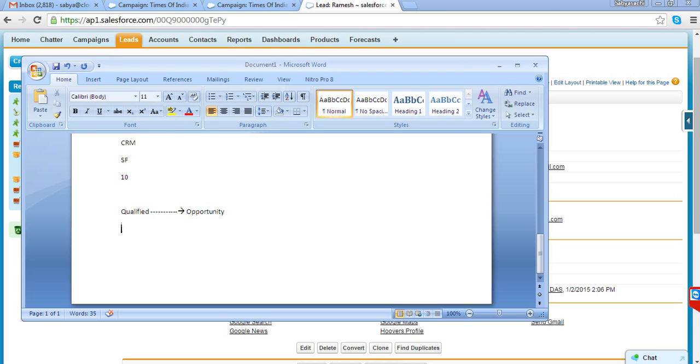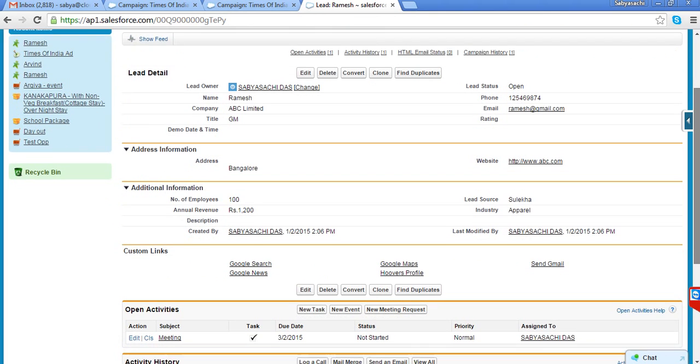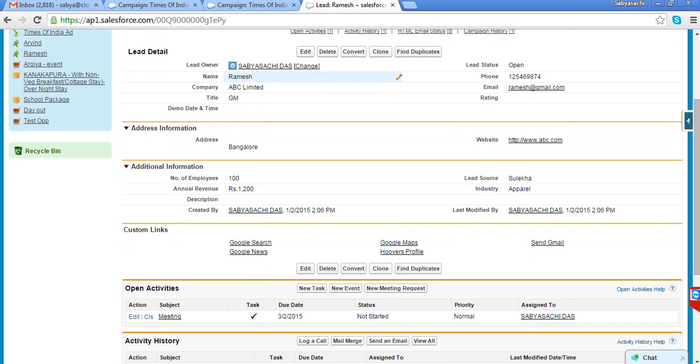You can decide the parameters. It's based on the industry vertical and the customer requirements. We need to define this qualification parameter. Some process-oriented companies create a lot of parameters in the lead object itself.